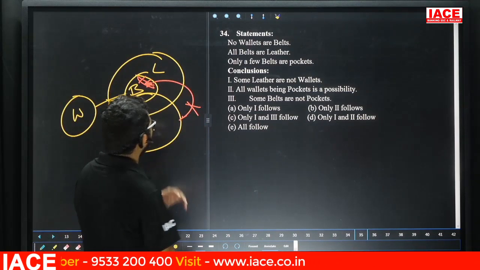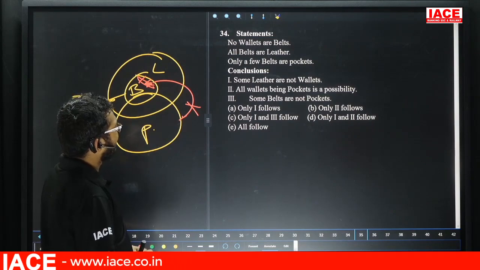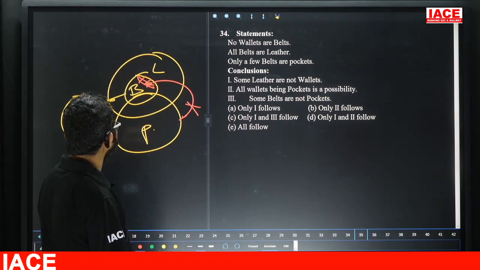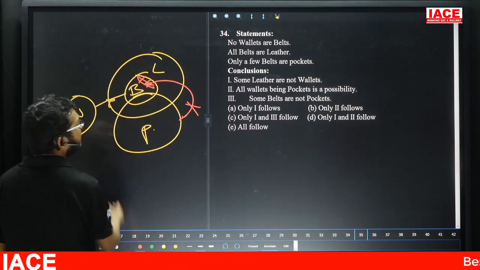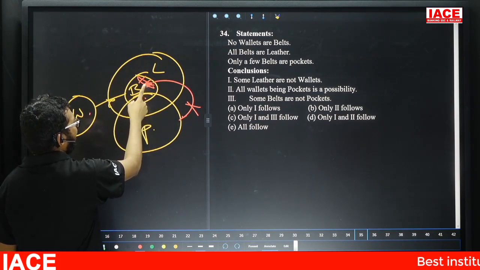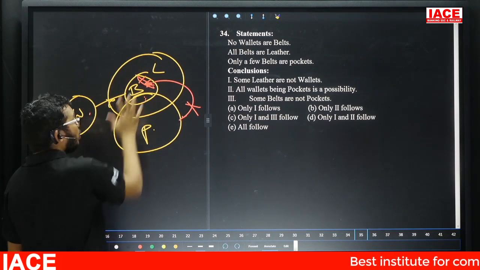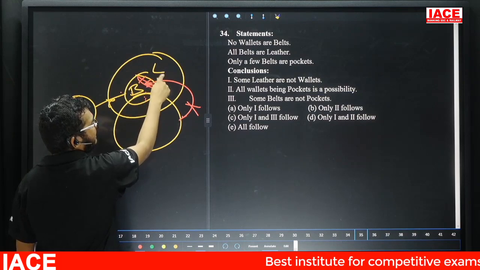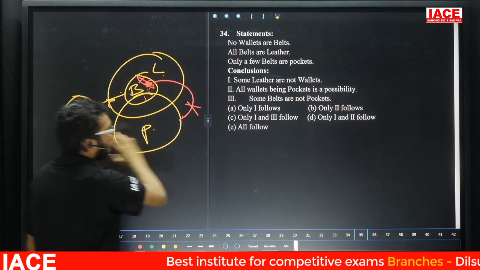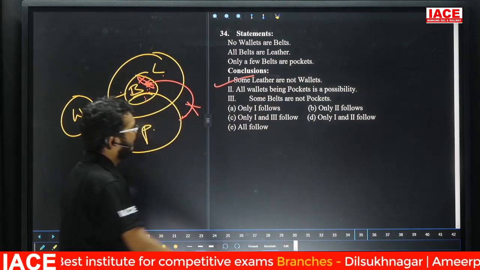Yes. Take the first one. Some leather is not valid. Why? Because no wallet is a belt, then no belt is a wallet. No belt is a wallet means belt is some part of leather. Then some part of leather is not valid. The first one is true. Second one.